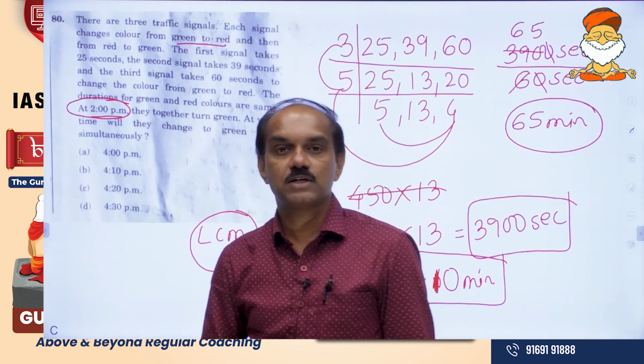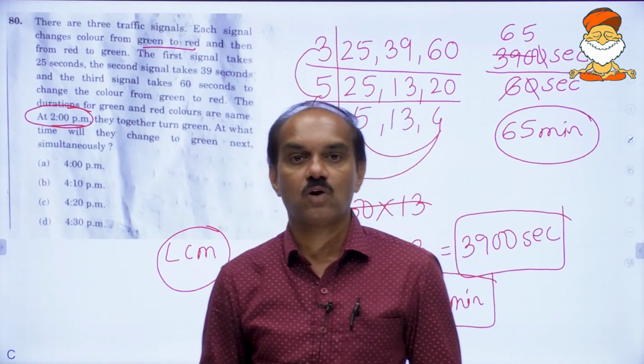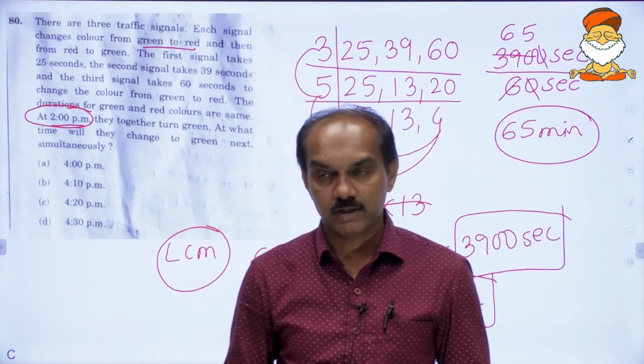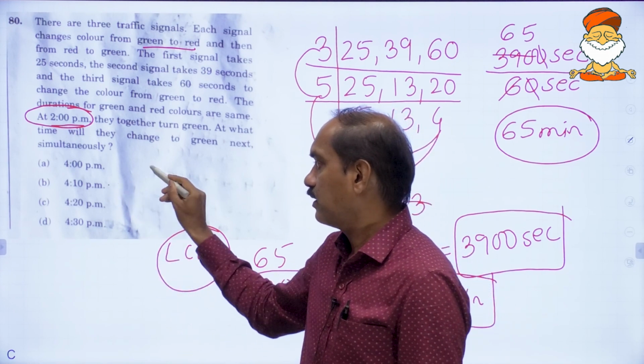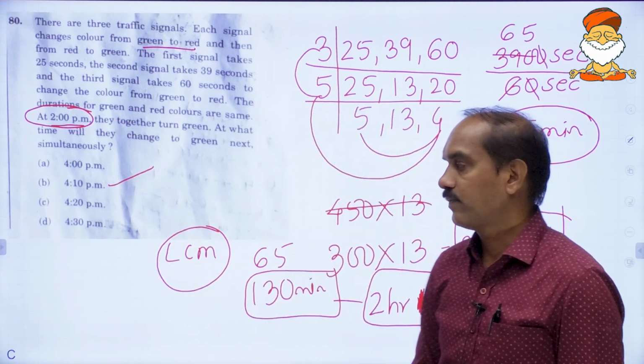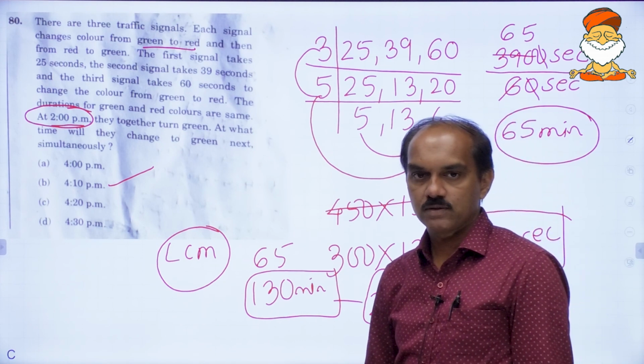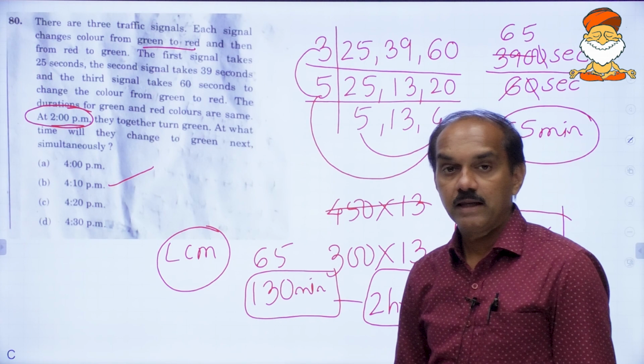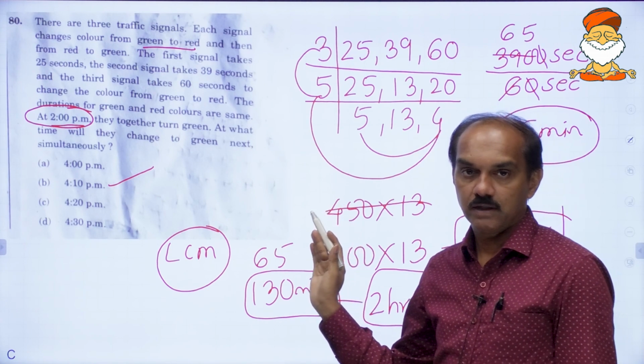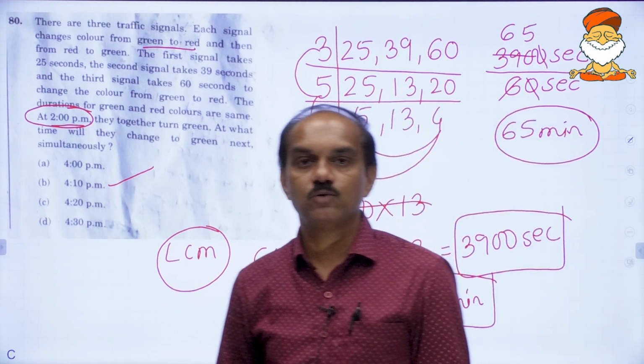Right now the time is 2 o'clock. After 2 hours it is 4 o'clock and then 10 minutes. It is 4:10 p.m. They are going to change. So the final answer is 4:10 p.m. Okay, and we have seen many problems of this kind in the past. It is not a new problem.